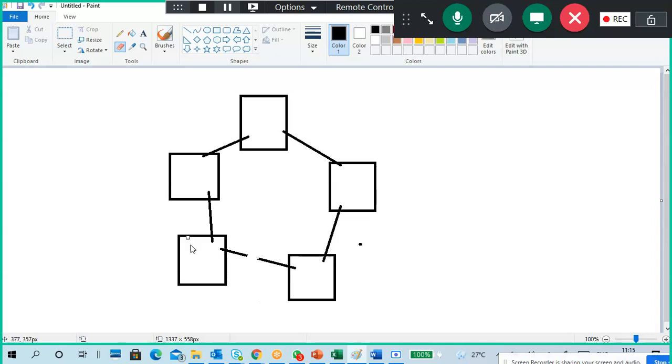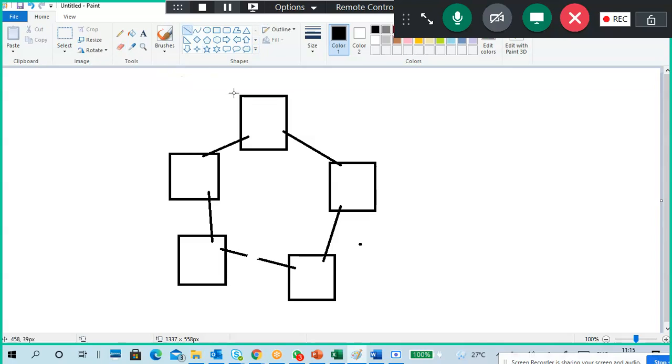Still there is one way or another way a connection is there. If this is disconnected, these can still communicate with this one. This communication won't happen directly, but another way it will happen.